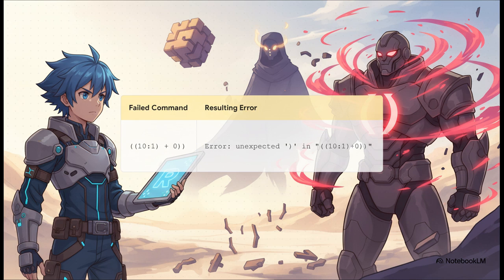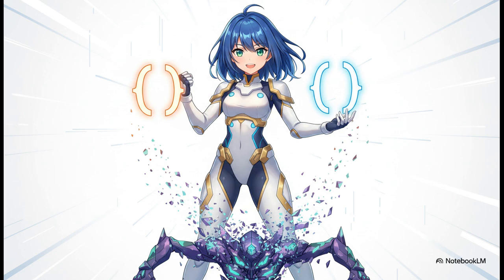It demands perfect balance. That one extra little character just breaks the rule, and everything grinds to a halt. So, by deleting that one extra character, you restore balance to the universe, or at least to your code, and you defeat the gatekeeper. This really hammers home a core lesson about R. It demands absolute, total precision.